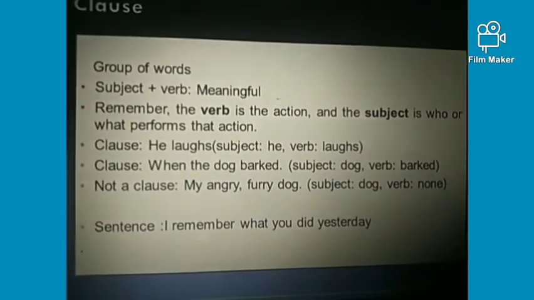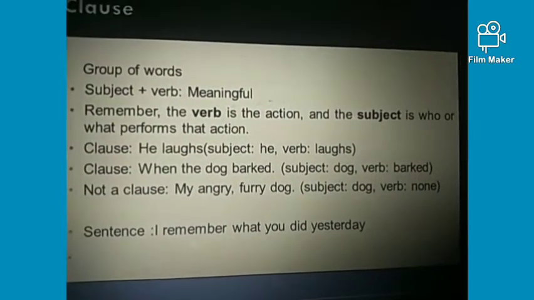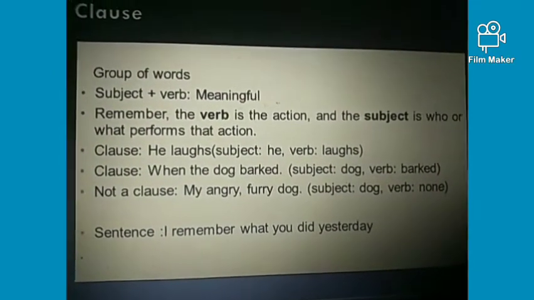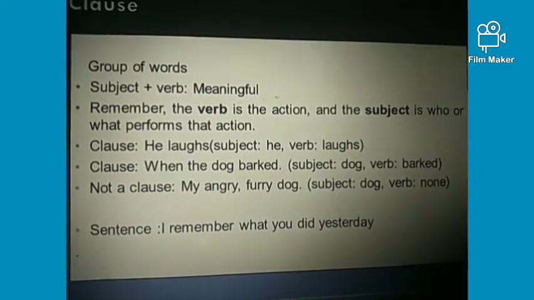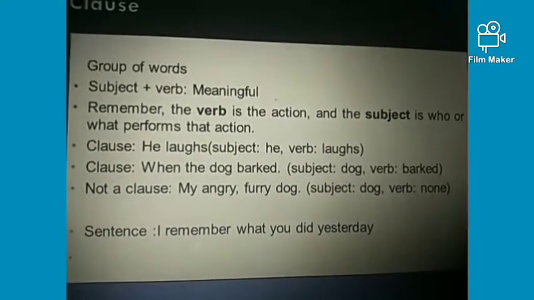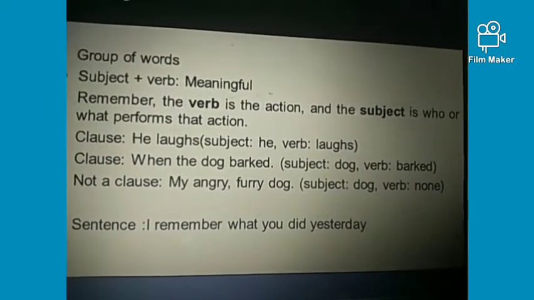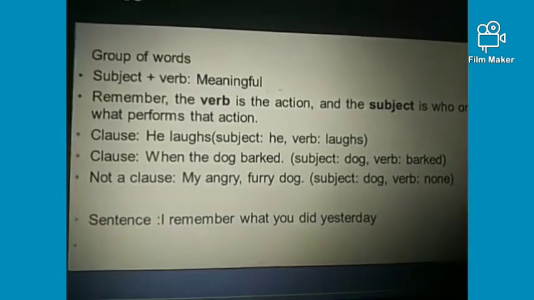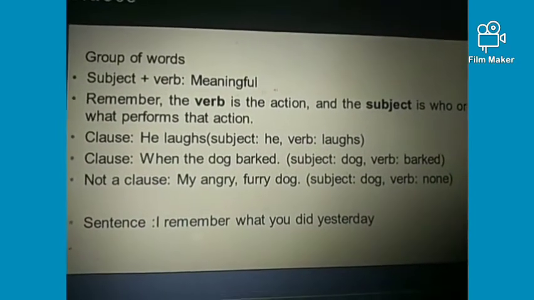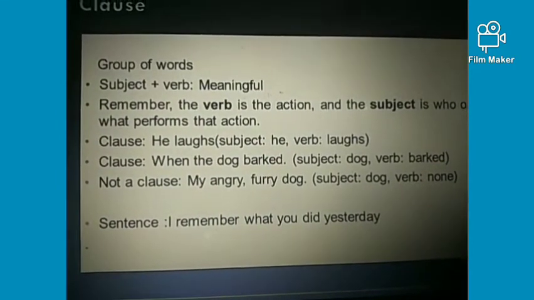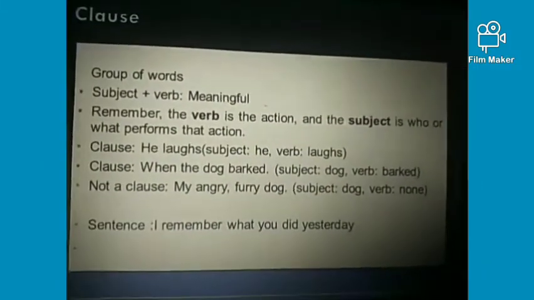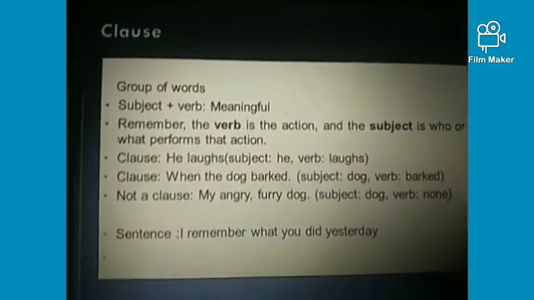Next, have a look at another set of words which don't form a clause. My angry furry dog, right? As you can see, in this there is no verb. There is just one subject, dog, and angry and furry are just describing words which describe the dog, right?